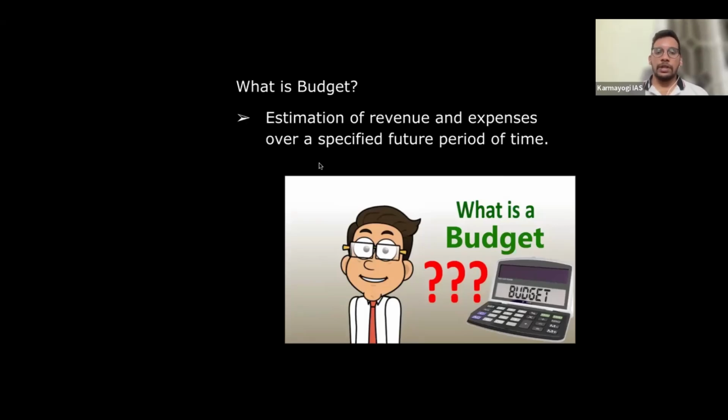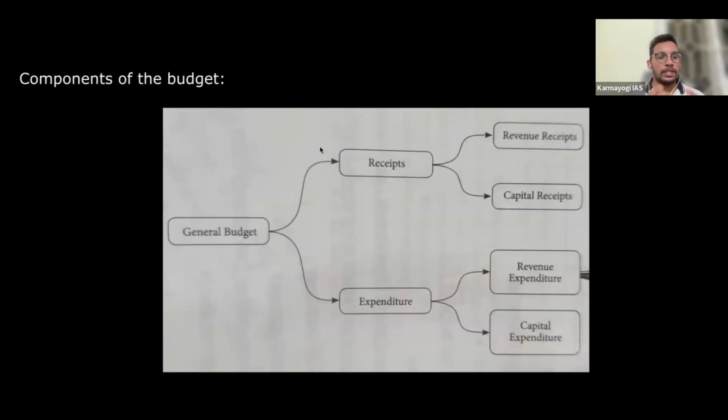Fine. So yes, firstly, very basics we will discuss. Budget is nothing but the estimation of revenue as well as expenditure, right? So the expenditure as well as the receipts, basically estimating them, are called a budget. Very simple one. Now let's discuss briefly about the components of the budget. I'm not discussing in a very detailed manner, but I'll tell you a few things which are very important to understand the later part of the budget, right?